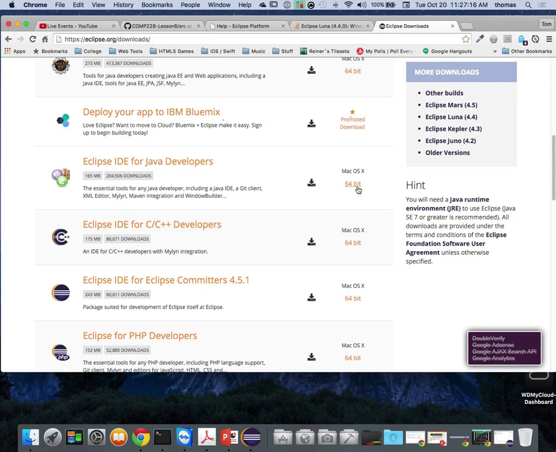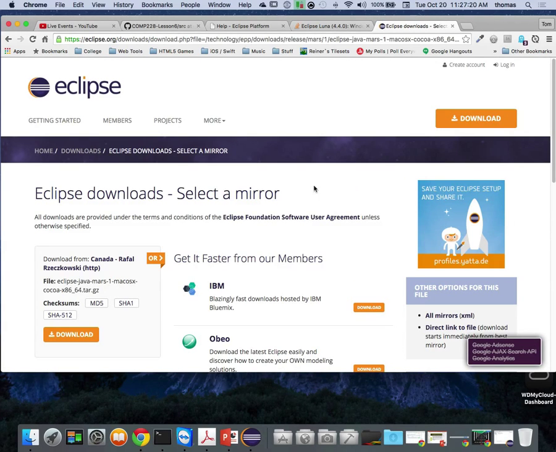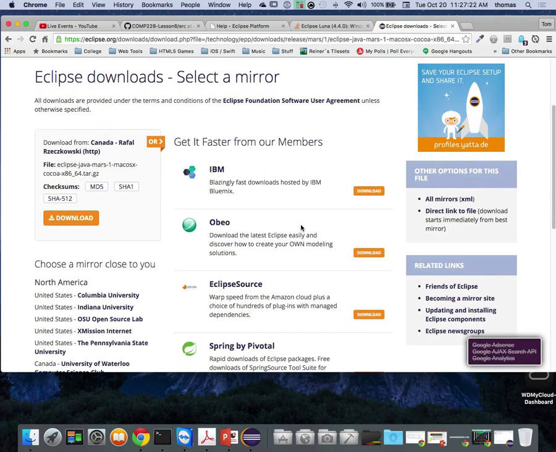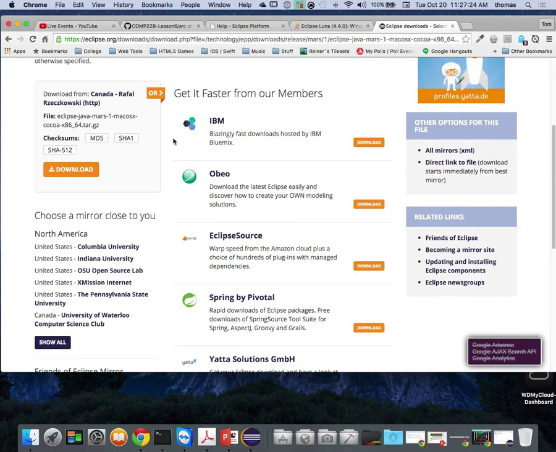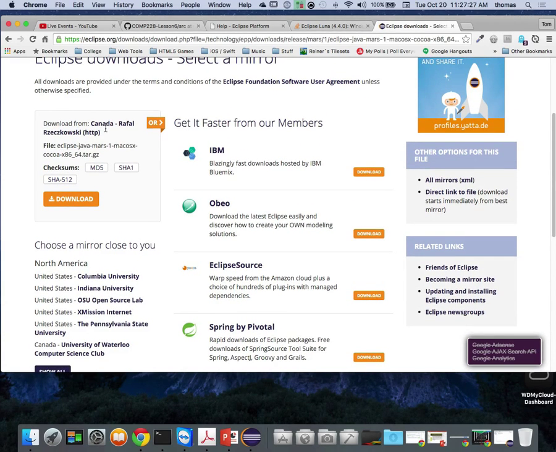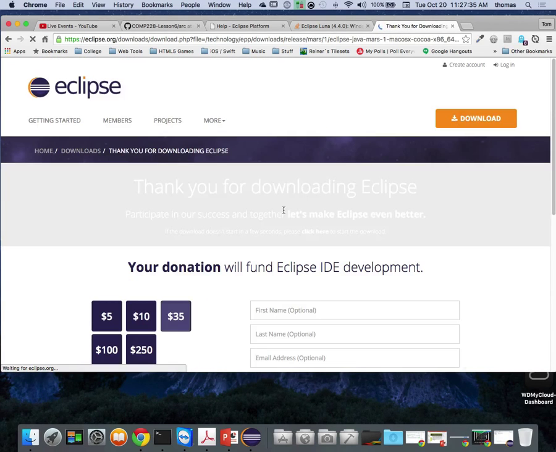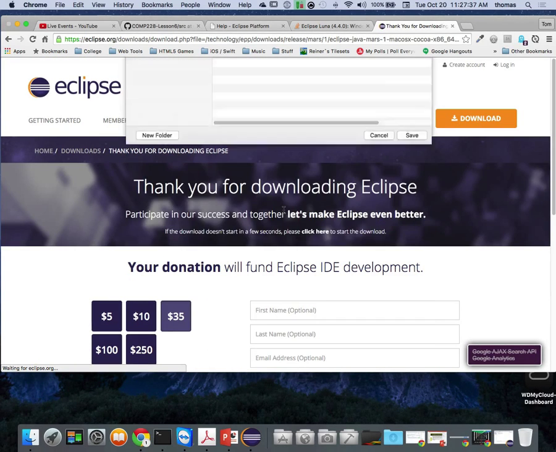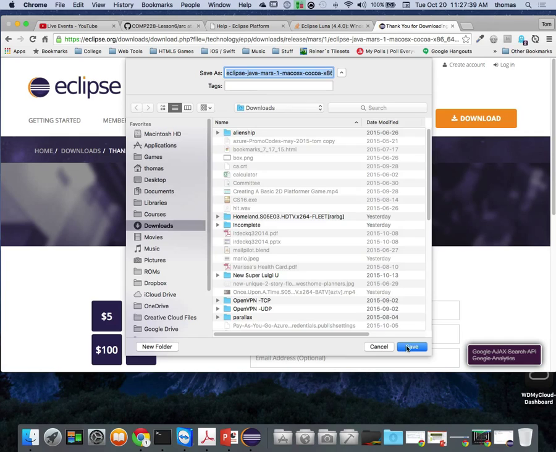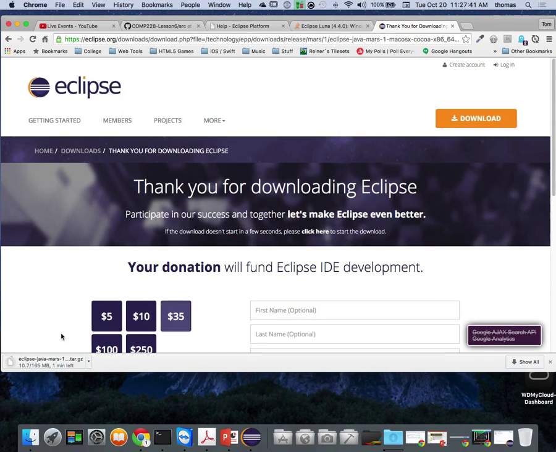You can choose your operating system. Mine's Mac, and I'm going to choose 64-bit. And so this is the latest version. And it tells me where I'm getting the download from, someplace close. It says eclipse.java.mars. So instead of Luna, it's going to be Mars now. And I'm going to download. It's asking me for a donation, but I'm going to download it here in my downloads and let it resolve. It's going to take a bit of time. It says 1 minute, and it's 165 megabytes.